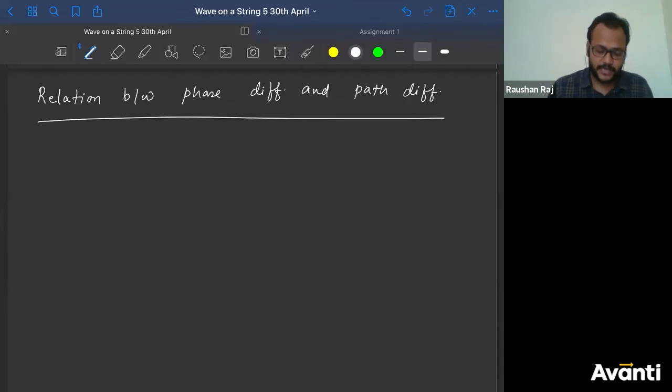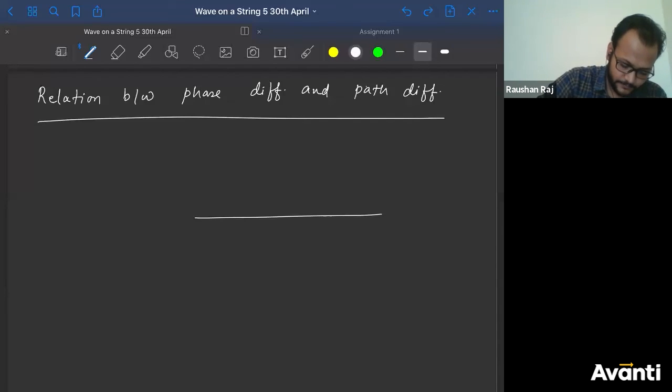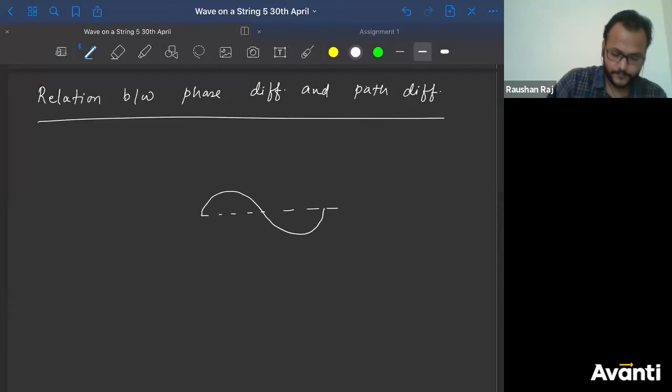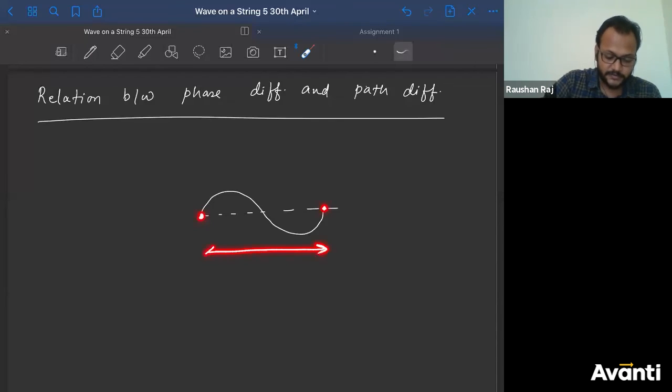Path difference का मतलब क्या है? See, if you are having a wave like this, let's say if you are having a wave pulse like this, tell me what is the path difference between this point and this one. Let me use the laser here, this one and this one. What is the path difference between this point and this point? So I'll say this distance is the path difference.